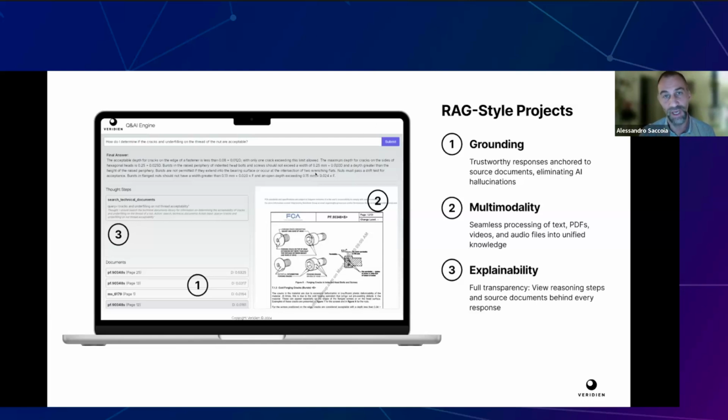For example, in this UI, you see that in our RAG style solutions, we are showcasing those steps in the chain of thought fashion. We actually want to always give our user the cognition of what kind of data the AI agents have used to formulate their final answer that is here. And because of that, of course, we can handle text, PDFs, videos, as you just see, and audio files as well.